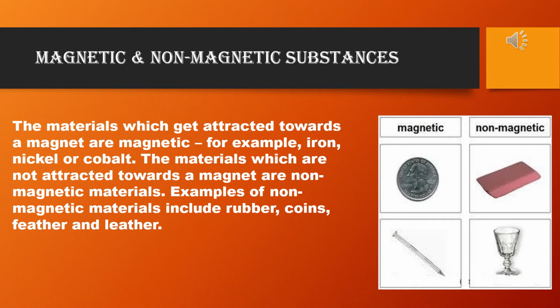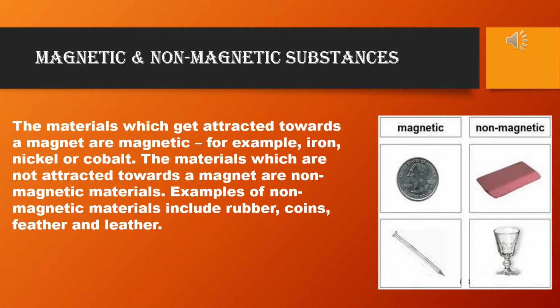Now magnetic and non-magnetic substances. It's a very well-known term to you. The materials which get attracted towards a magnet are magnetic materials, for example iron, nickel or cobalt. The materials which are not attracted towards a magnet are non-magnetic materials. Examples of non-magnetic materials include rubber, coins, feather and leather. So according to magnetic properties, substances can be divided into two classes: magnetic substances and non-magnetic substances.